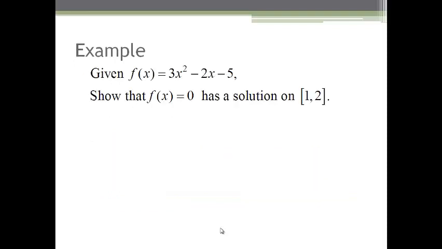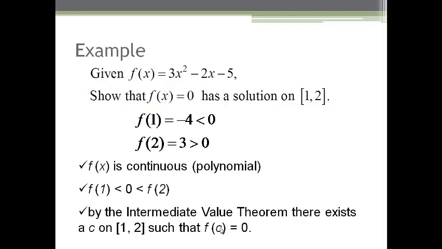Another example, given f of x equals 3x squared minus 2x minus 5, we have to show that f of x equals 0 has a solution on the closed interval [1, 2]. Here consider the function values: f of 1 equals minus 4, which is less than 0, and f of 2 equals 3, which is greater than 0.